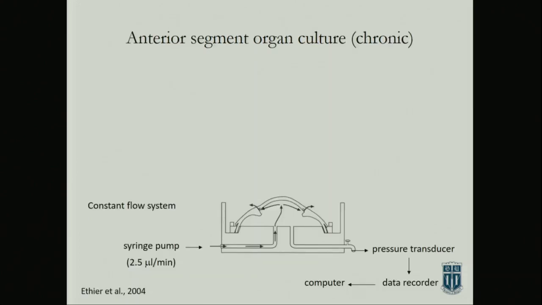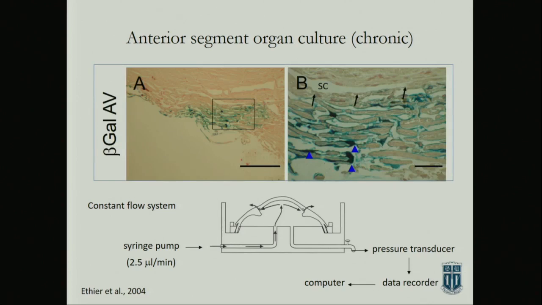And then the other thing is the organ culture system that I talked about. The whole eye is short-term, 5 hours. This system you can keep going reasonably for 7 to 10 days. Syringe pump, this is just the anterior part of the eye. All the pigmented tissue you take out, otherwise it's going to be depositing a bunch of stuff that's not good for the eye. But again, you're functionally isolating this outflow tract. And since it's avascular, you can keep it going for that long. You can also do things like virus experiments. This is where we put in a beta-gal virus. So you can change the genetics of that tissue in culture and then study the effects on outflow.